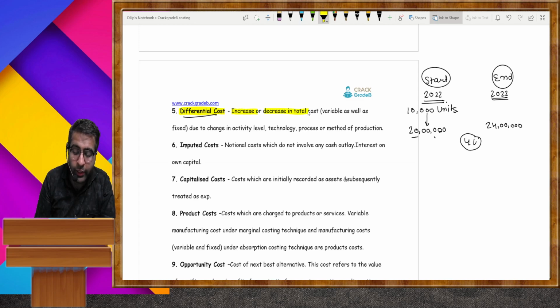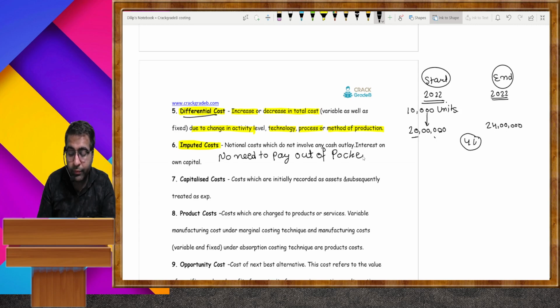Any increase or decrease in the total cost due to a change in the level of activity, the technology, the process, or the method of production is regarded as differential cost. Next, imputed cost. Now what is imputed cost? Any cost which you need not pay out of pocket, with no cash flow needed.